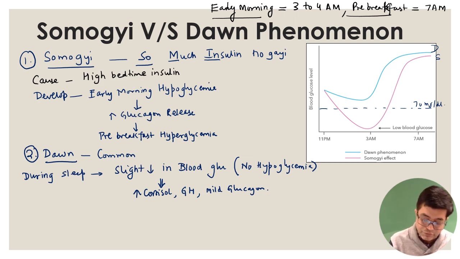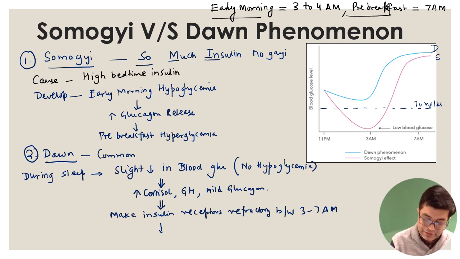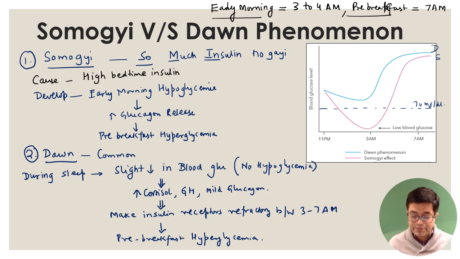What these hormones will do is they will make the insulin receptors refractory transiently between 3 to 7 a.m. And so the patient will develop pre-breakfast hyperglycemia. And in these patients, because the insulin receptors have become refractory, the pre-breakfast hyperglycemia will be greater compared to Somogyi effect pre-breakfast hyperglycemia.